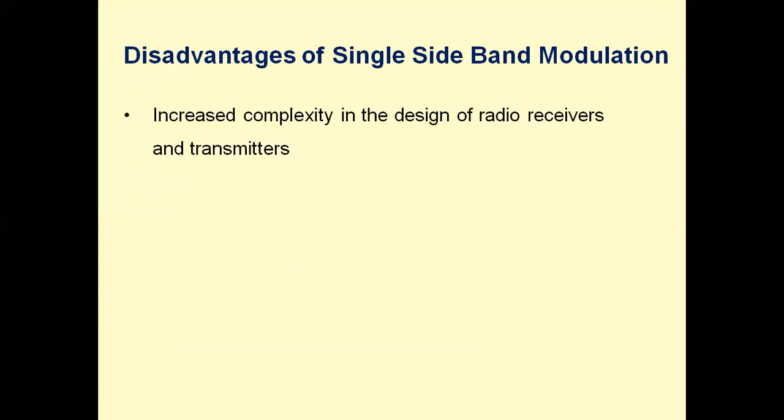In spite of many advantages, we have some disadvantages of SSB modulation also. Increased complexity in the design of radio receivers and transmitters. From the received only one sideband, we are supposed to recover the original message. And hence, there is an increased complexity in the design of radio transmitters as well as receivers.